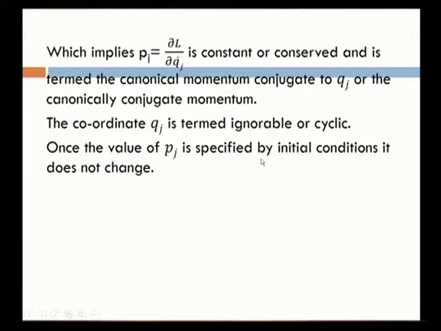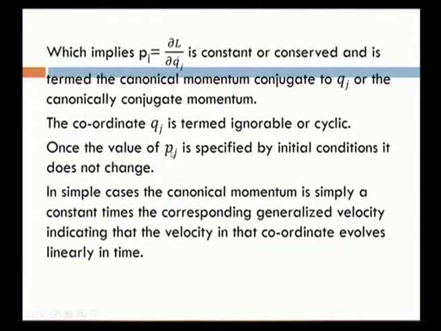Now, the coordinate q j is termed an ignorable or cyclic coordinate. Once that p j is specified by initial conditions, it does not change. That is, if p j is equal to dou L by dou q dot j is specified by some initial conditions, then the value of this p j will not change. This is another concept we learn from the Lagrange's equation. We are going to use all these concepts to understand the cyclic coordinate, canonically conjugate momentum or canonical momentum.